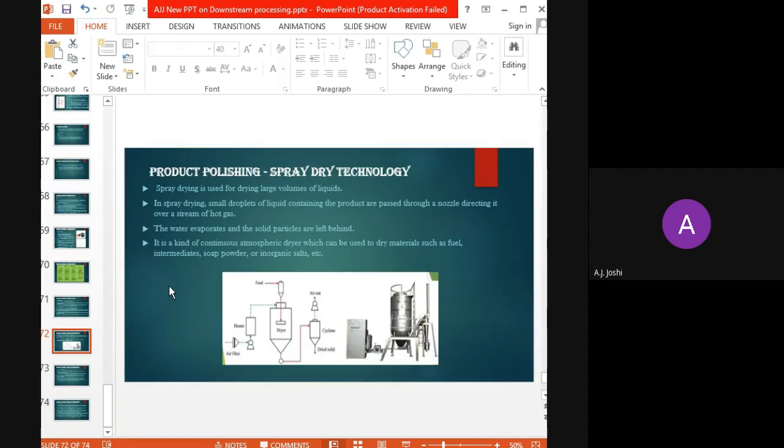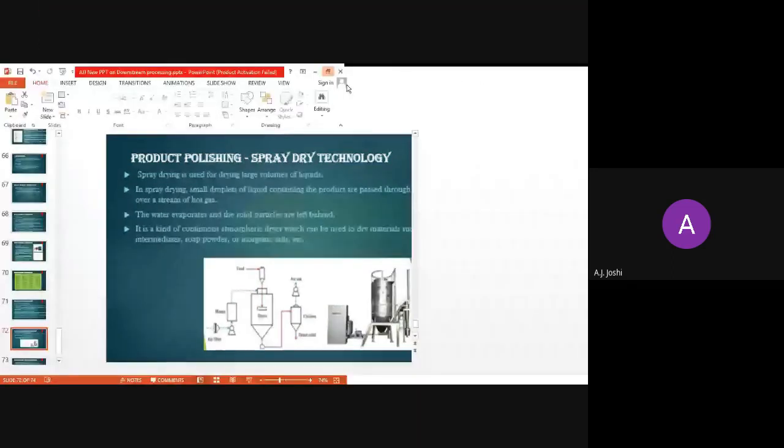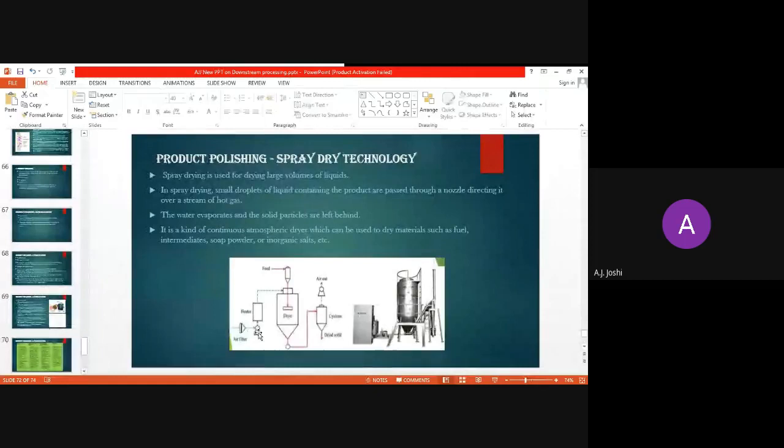Now in the schematic presentation of the spray dry equipment, you can observe that initially there is the nozzle. Through this nozzle, our finished product is injected through a small nozzle. It is allowed to pass over the stream of hot gas. Then it is allowed to pass through the dryer.